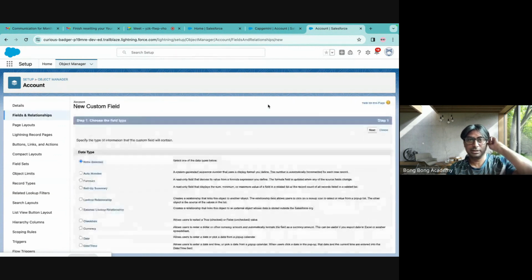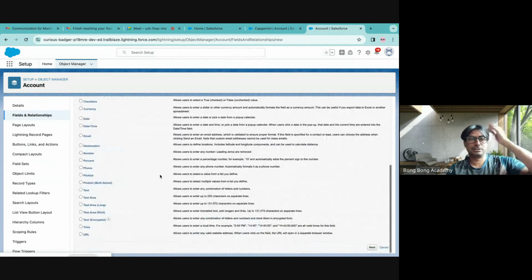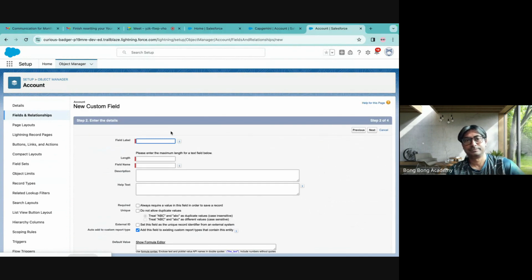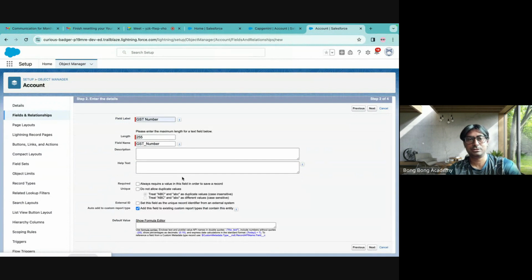Company will have a GST number. Let's create a field. So probably this is a text kind of field. We'll discuss this in more details later. But GST number is missing. So 255 is the maximum limit. Let us use this. And I can make this field required. I can make this field unique. So what is external ID? We'll discuss in details. Don't worry about it.